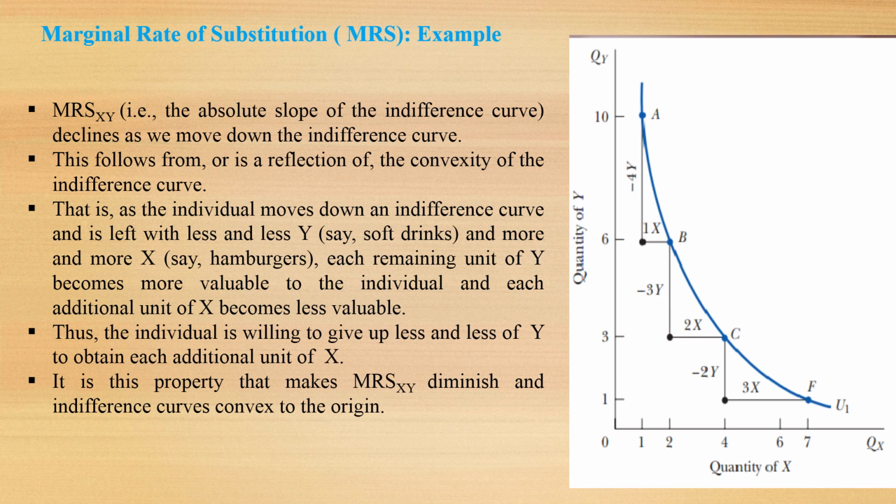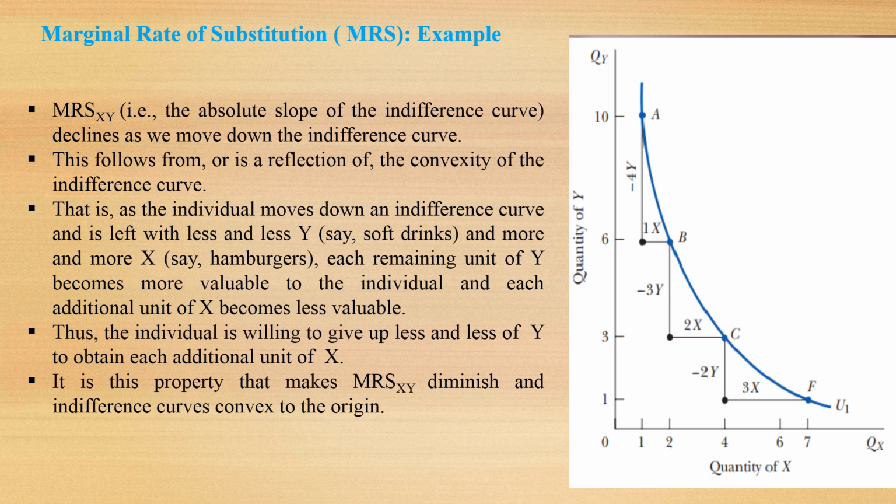The marginal rate of substitution, the absolute slope of the indifference curve, declines as we move downward along the indifference curve from combination A to B, to C and F. The slope of the indifference curve declines. This follows from, or is a reflection of, the convexity of the indifference curve. The declining slope of the indifference curve represents its convexity.